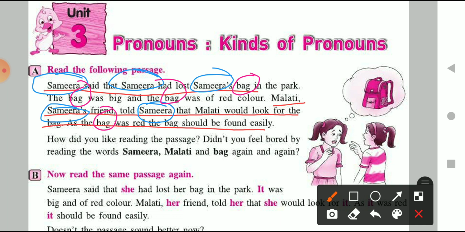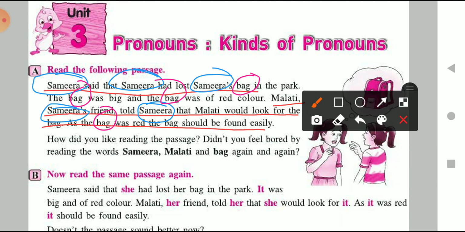Let's take another example. This was the first example, where we observed that different kinds of nouns are repeating again and again. Due to the repetition of noun, the paragraph is not conveying the proper essence, and we cannot understand it properly.